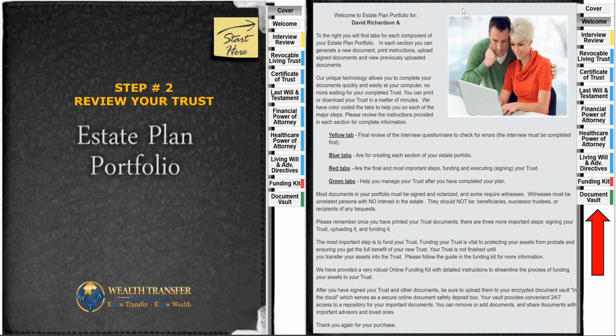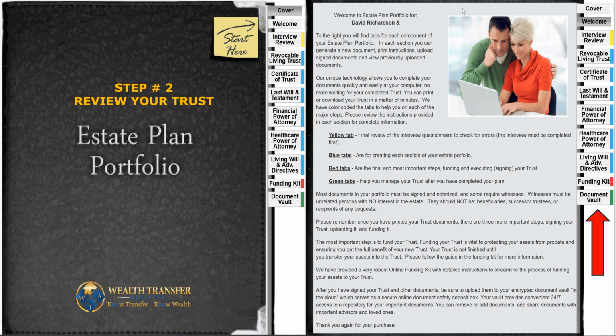The estate planning and what will go on in your estate planning. You notice the estate plan. Welcome to your estate planning portfolio. You see whose name, my name is there, and you see how your name is going to be where you see my name. And this is a process where you're reviewing the information that goes into your revocable living trust. You see highlighted, it says welcome. What's being welcomed? You're being welcomed to your revocable living trust technology.